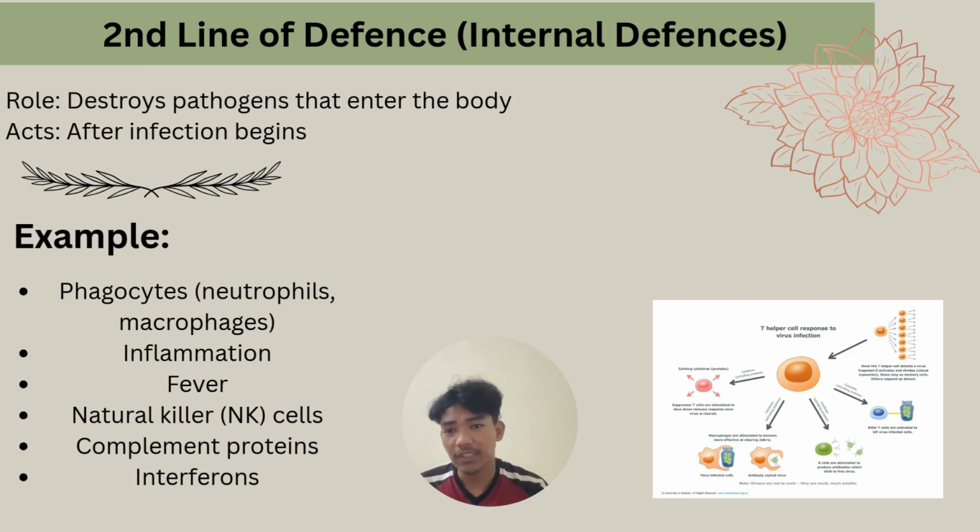Fever is also part of the second line of defense because high body temperature can slow down the growth of pathogens. We also have natural killer cells, which destroy infected or abnormal cells. In addition, complement proteins help to damage pathogens, and interferons protect nearby cells from viral infection. So, the second line of defense helps our body fight infection internally once the pathogens manage to get inside.